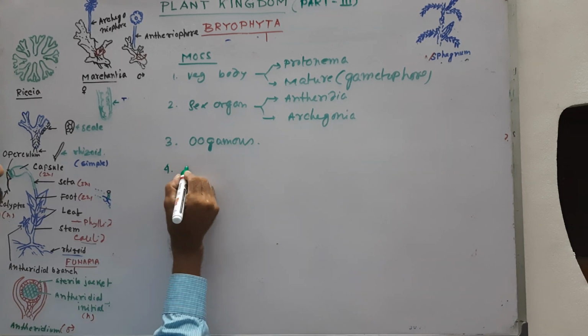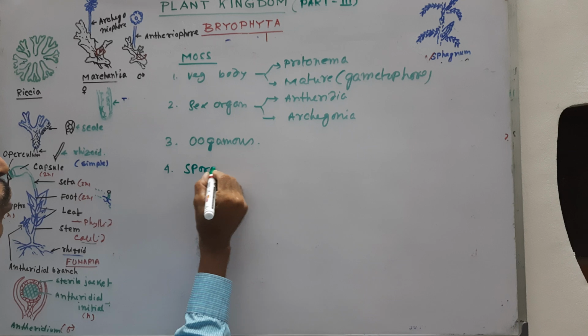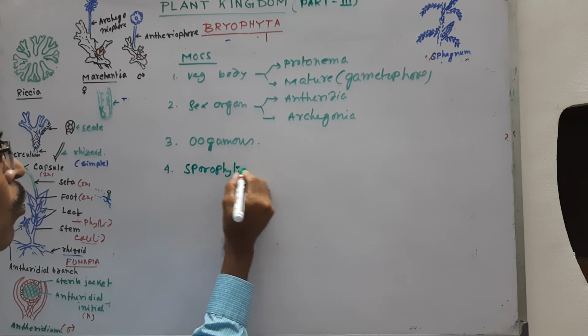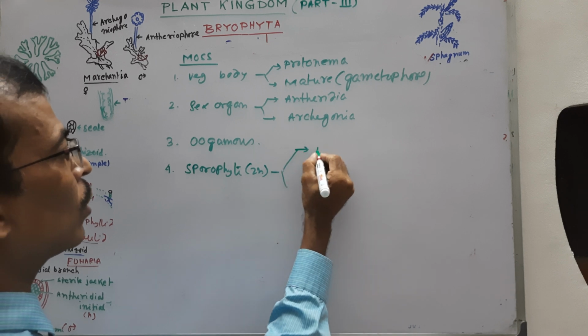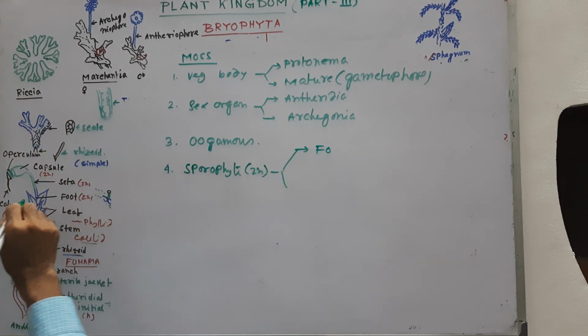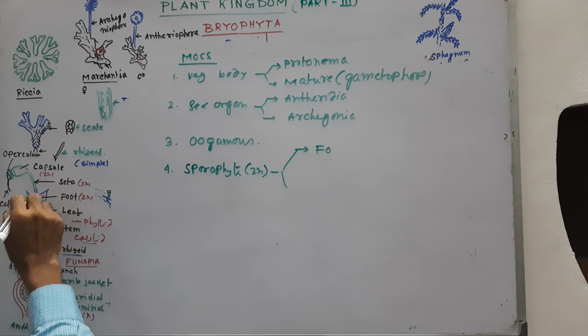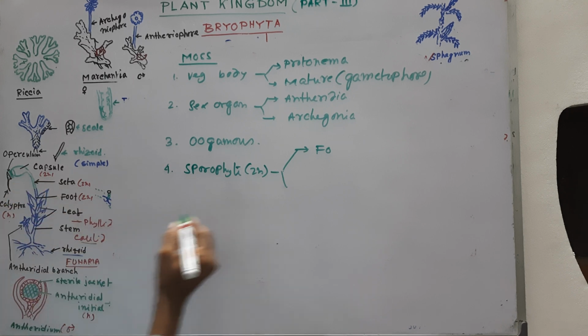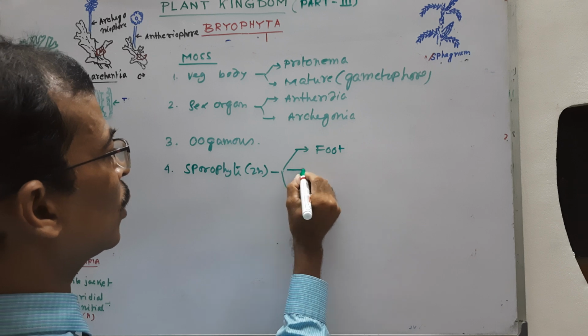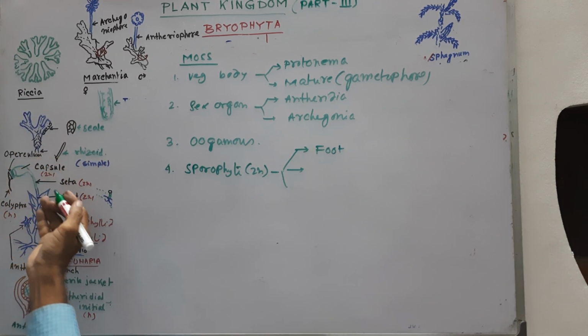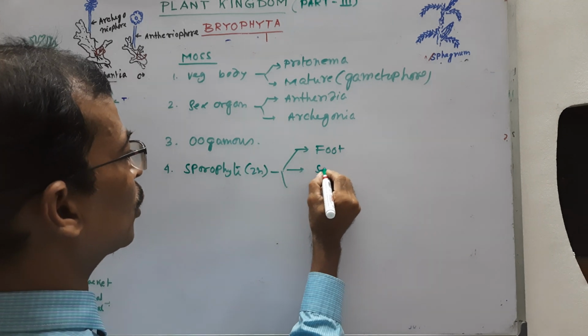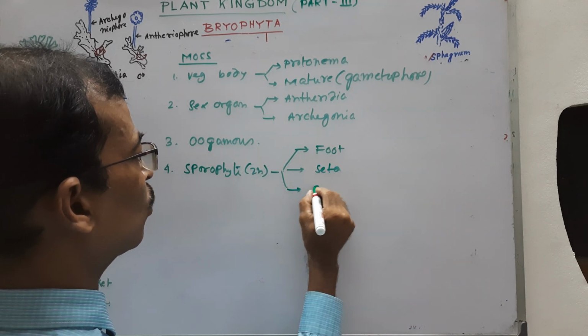About the sporophyte body, it consists of foot, seta and capsule. The foot gets embedded in the gametophore, which helps to absorb food and water from the gametophore body. The seta just holds the capsule in air.